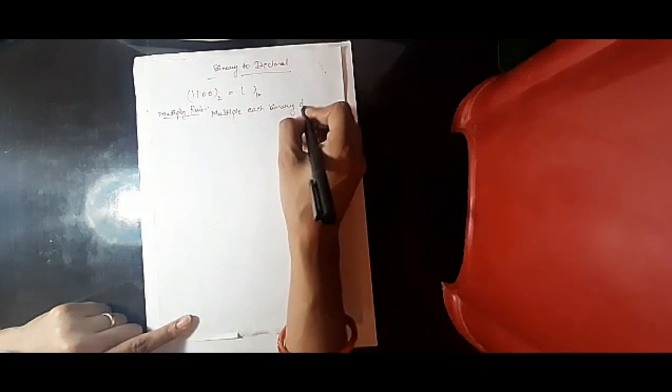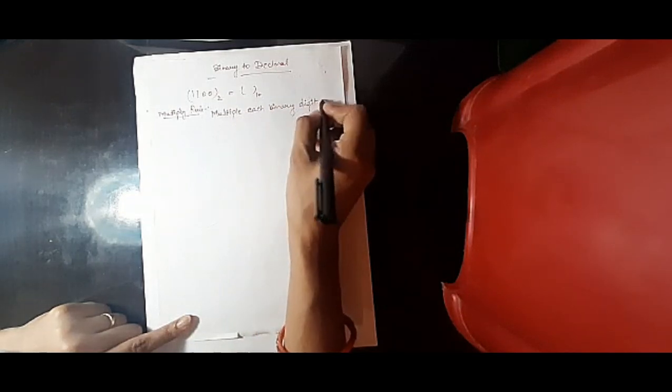What is the rule for multiply? Multiply each binary digit by its respective position weight. So I have to follow the rule of multiply.